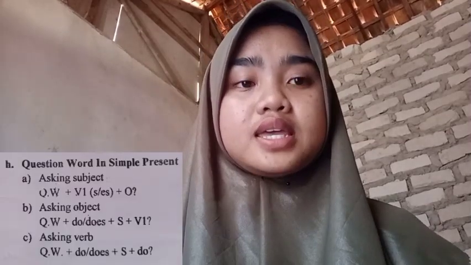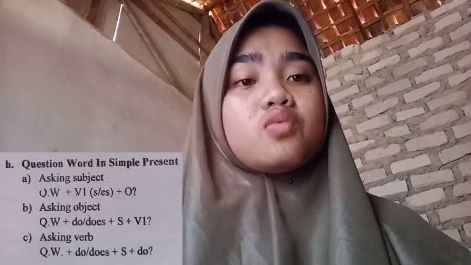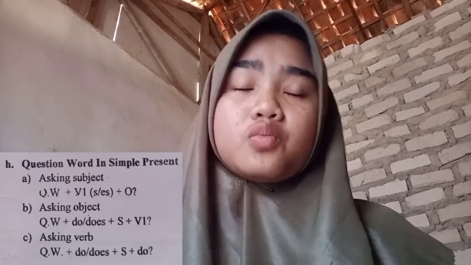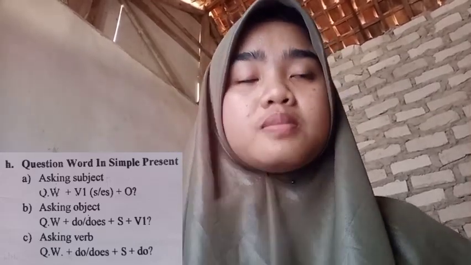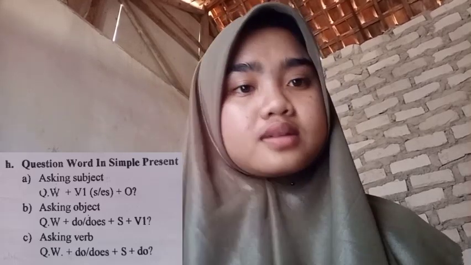Okay, next, I will explain about how to use question words for asking about subject, object, and verb. The formula for asking about the subject is question word plus verb 1 plus s or es plus object plus question mark.